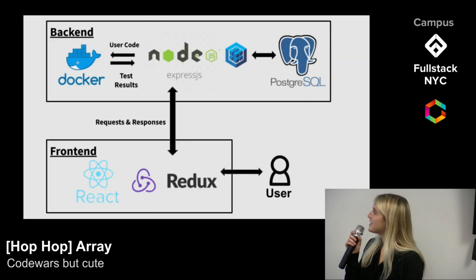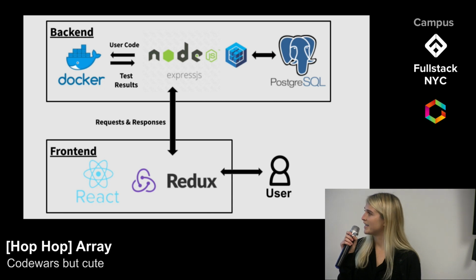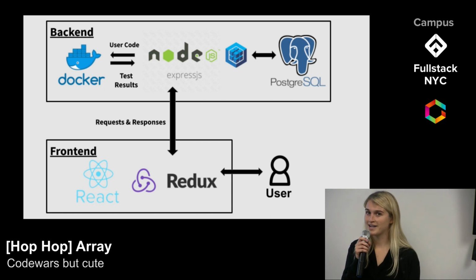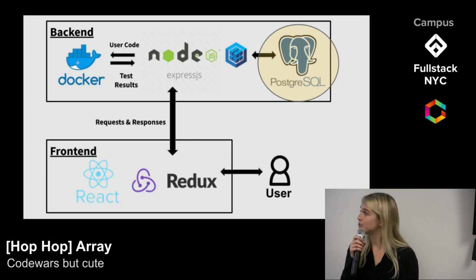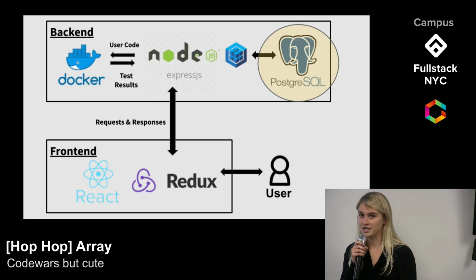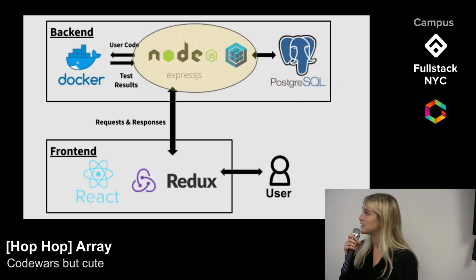Thanks, Avelina. Here you can see our tech stack and the tools we use to create Hop Hop Array. On the back end, we selected Postgres for our database to store our user and algorithm models. We selected this relational database because of the ease of creating associations, which was necessary to store specific information each time the user submits code to correspond with a specific algorithm.